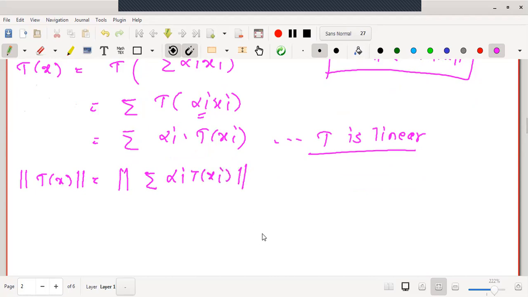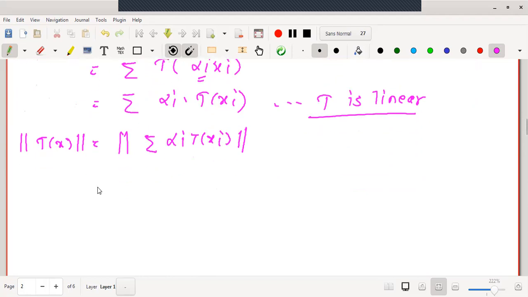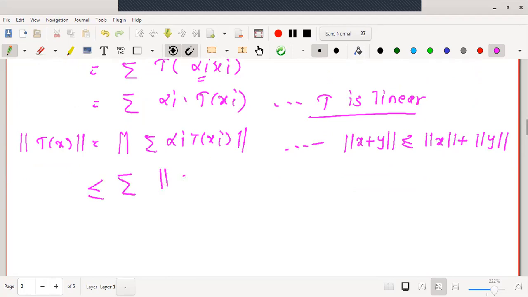Now let us use the triangular inequality of the norm spaces. What does the triangular inequality say? If we have norm of a summation, then it is less than or equal to summation of the respective norms. Here also this is norm of a summation, so we write it is less than or equal to summation of the corresponding norms.